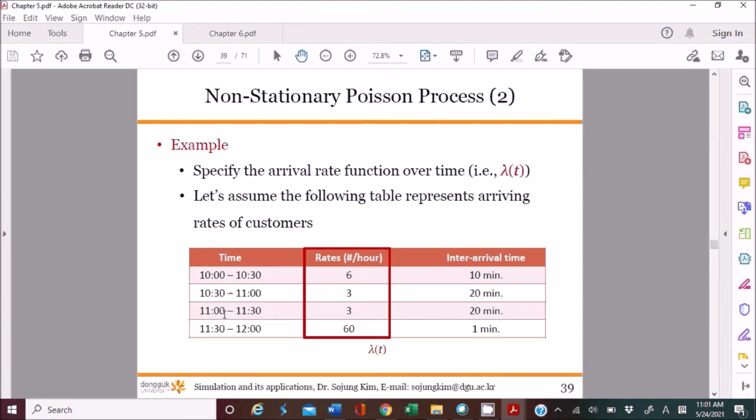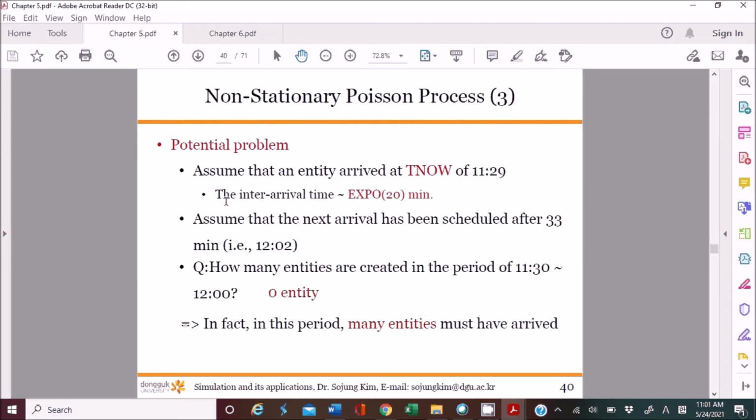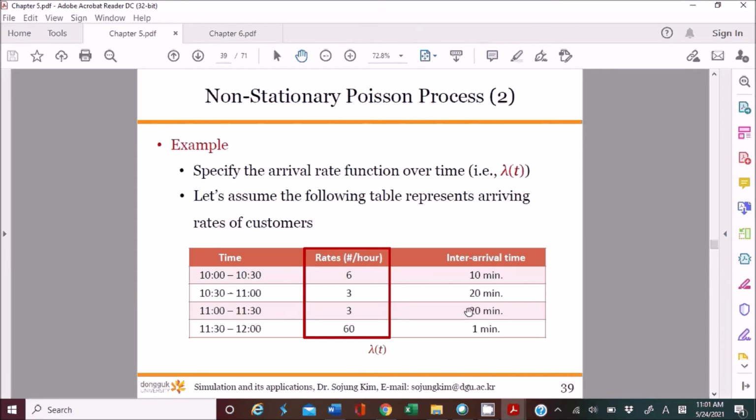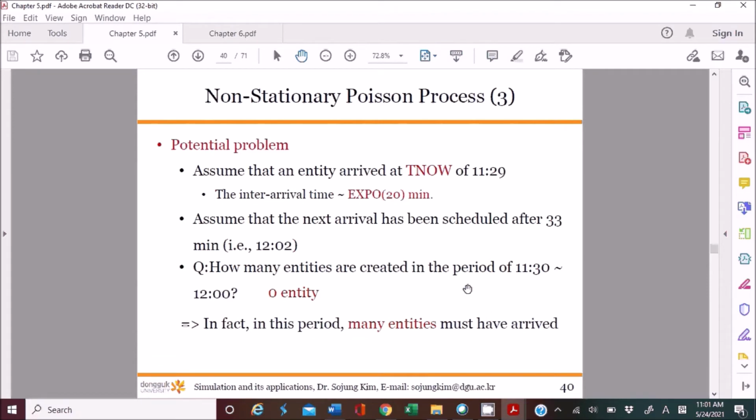So here we have 11:29. We have one entity entering this system. Here is the third time slot. The interval time at that point follows the exponential distribution with a mean of 20 minutes, right? So another entity can be generated after 20 minutes or even more than 30, because this is an exponential